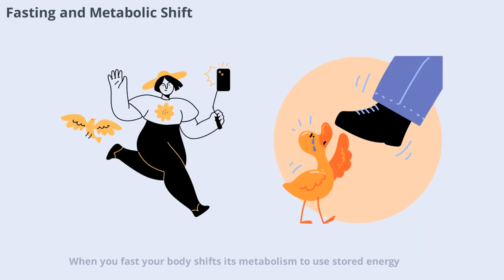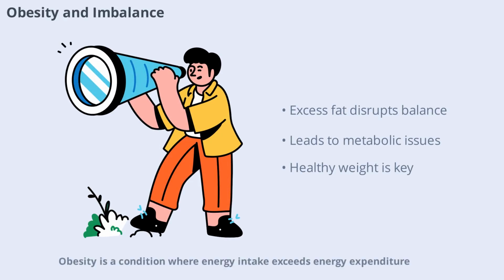When you fast, your body shifts its metabolism to use stored energy. Glycogen stores are used up first, followed by fat. This metabolic flexibility is a key part of homeostasis, allowing you to survive periods without food by tapping into your body's reserves. Obesity is a condition where energy intake exceeds energy expenditure, leading to excess fat storage. This disrupts homeostasis and can cause metabolic problems like insulin resistance. Maintaining a healthy weight through diet and exercise is crucial for supporting both metabolism and homeostasis.